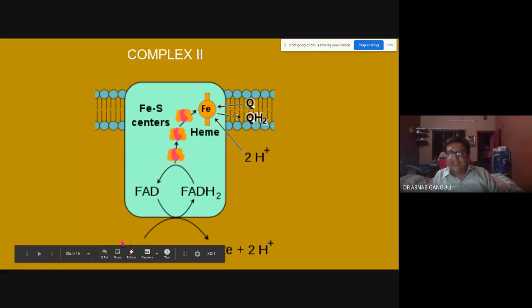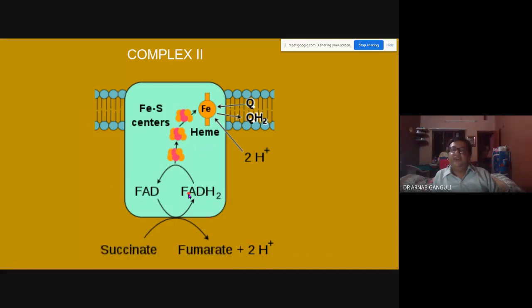When succinate, if you remember the Krebs cycle, is converted into fumarate, it transfers the electron to FAD, which takes 2 hydrogen and becomes FADH2, and then FADH2 again becomes FAD. It doesn't pump any hydrogen out, but it then transfers the electron to these compounds, and Q takes 2 hydrogen and becomes QH2. It stops over here.